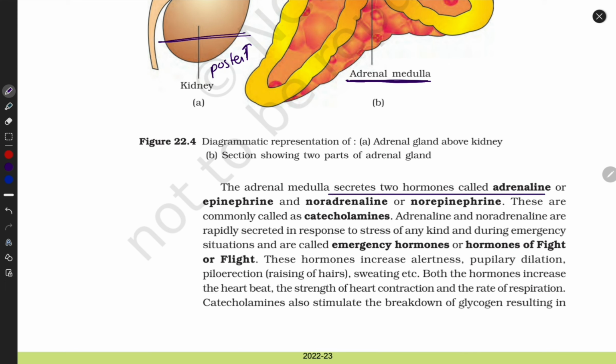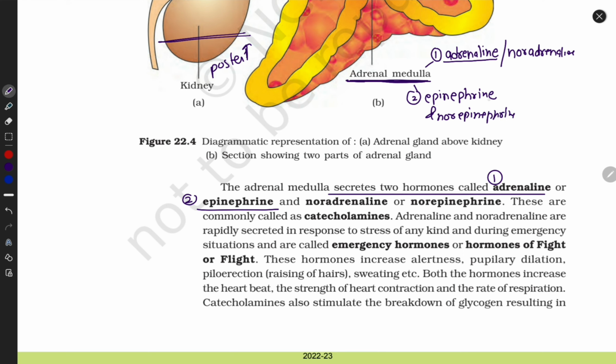Next, this part also secretes some hormones. The names of the hormones are adrenaline, first, and second, epinephrine. I'm writing here. Their other names are also noradrenaline, which means adrenaline with a prefix added, and this is norepinephrine.